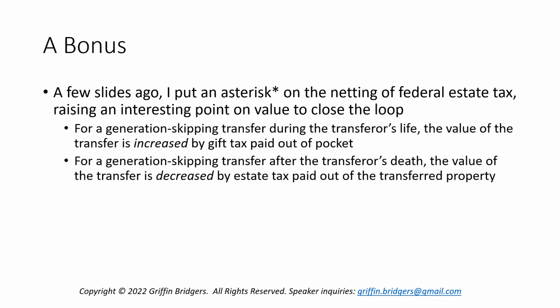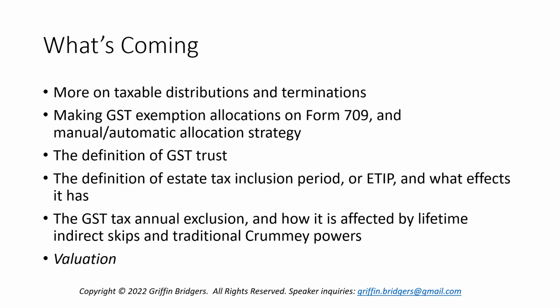I'll throw this corrected slide in a future part because, like with any video, I try to do this in one take. But with that being said, more is to come. I'll finally cover taxable determinations and distributions definitionally in the next part, but with a deeper dive into who owes the tax and who reports it in that type of situation and how it is reported. We'll also dive into making GST exemption allocations on Form 709, which we briefly introduced before, but get into more of the strategy on manual versus automatic allocation.